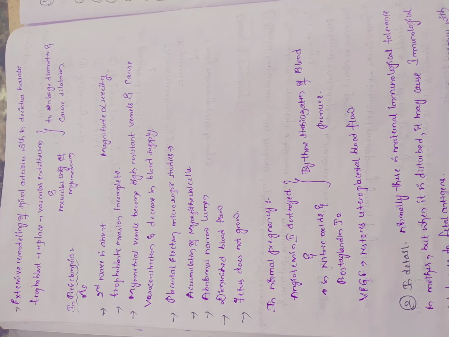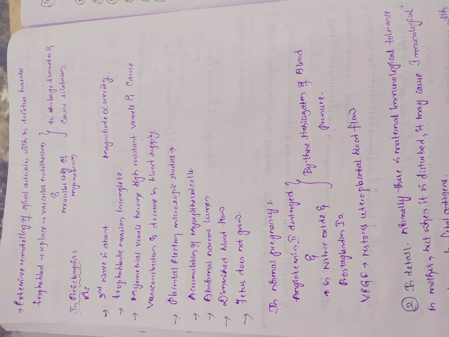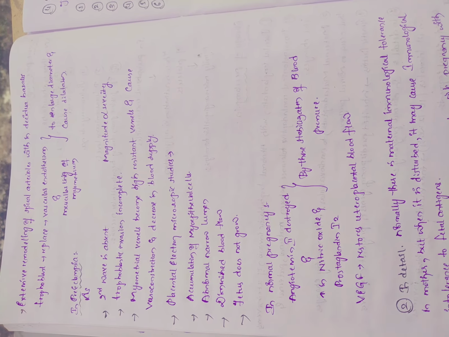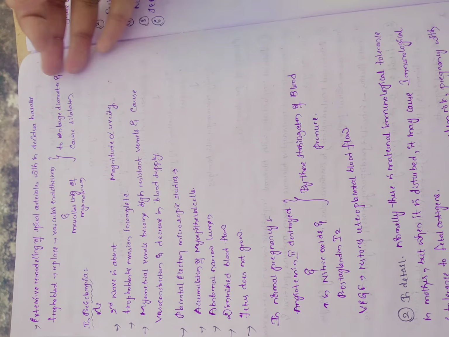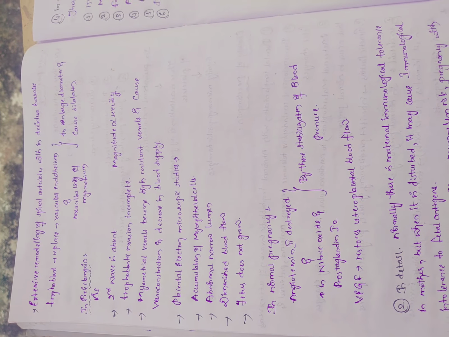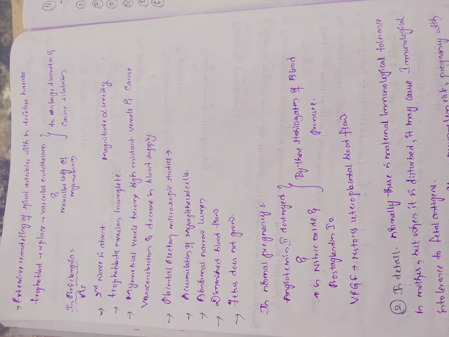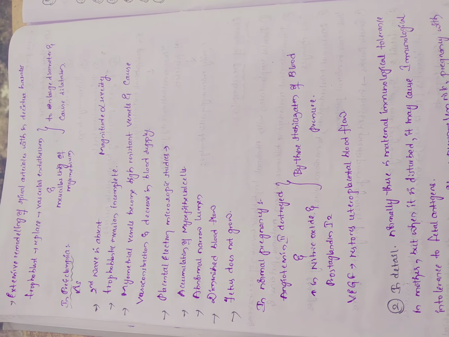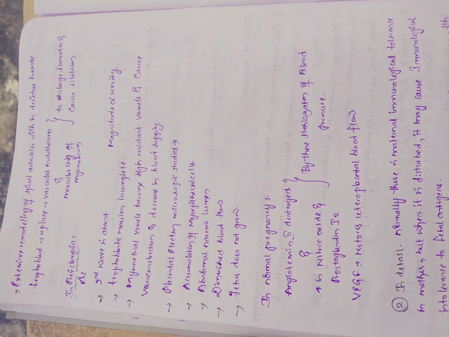As the second wave is absent, trophoblastic invasion is incomplete. Myometrial segments become high resistance vessels and cause vasoconstriction and decrease in blood supply. Placental electron microscopic studies show accumulation of myoepithelial cells, abnormal narrow lumen, diminished blood flow, and the fetus does not grow. Okay, so